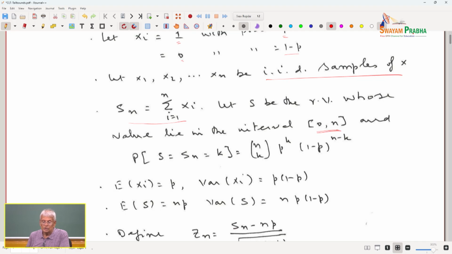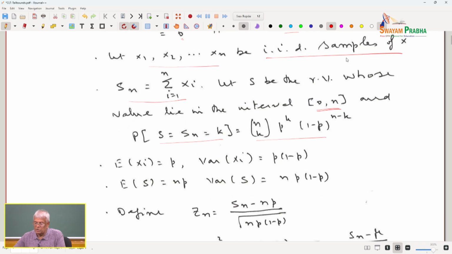Please understand, the xi's are going to take values 0 or 1. So, S is a random variable whose value lies in the interval 0 to n. I would like to ask the following question: what is the probability that this random variable S, which is the sum of all the random samples xi, i equal to 1 to n, which is Sn, equals k? What does it mean in colloquial language? What is the probability that in n tosses I will get k heads? That is a binomial distribution, that is n choose k, p to the power of k, 1 minus p to the power n